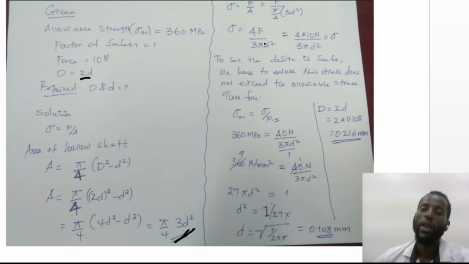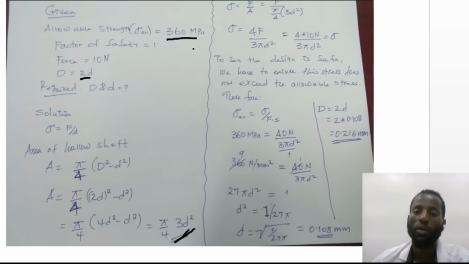So when we are designing, we have to ensure the safety of the designed part by comparing the stress which is going to be developed on the part with the allowable strength of the material. Here the allowable strength of the material is given as 360 megapascal, which is 360 Newton per millimeter square.